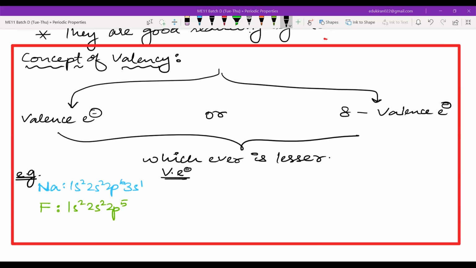Yes, Maimuna. No, please see and tell. No, you cannot just say that. You have to look somewhere and tell. Okay, what is the valence shell here, Maimuna? What is the valence shell for sodium?